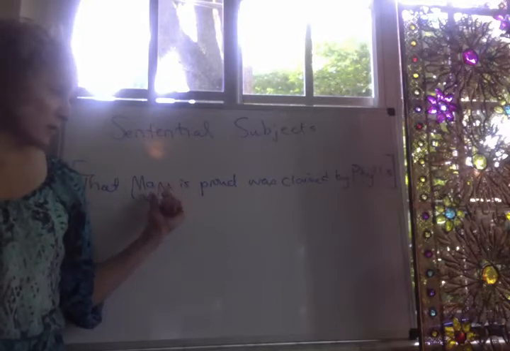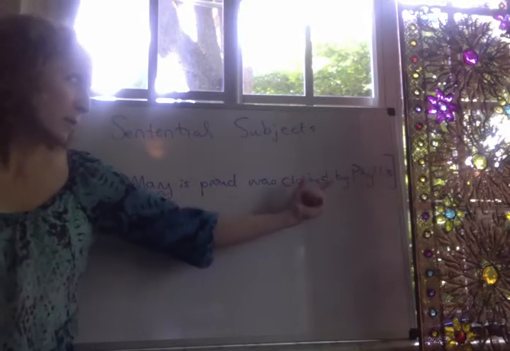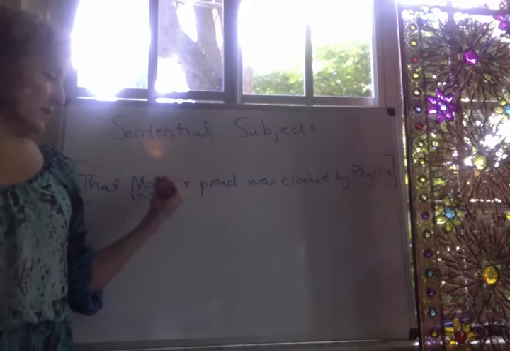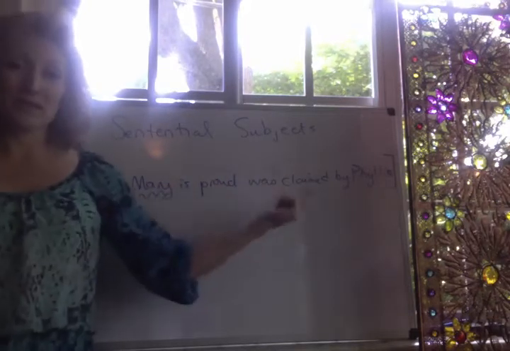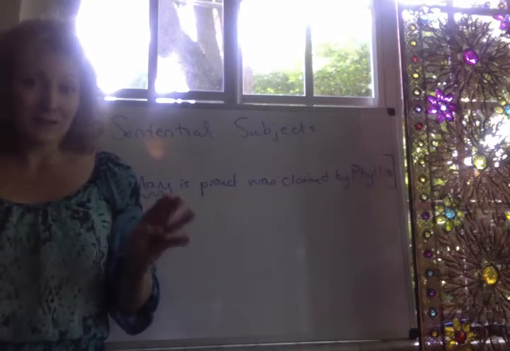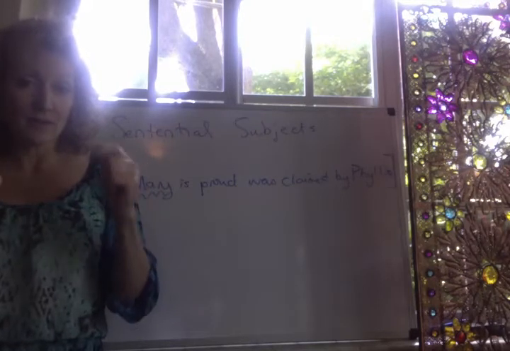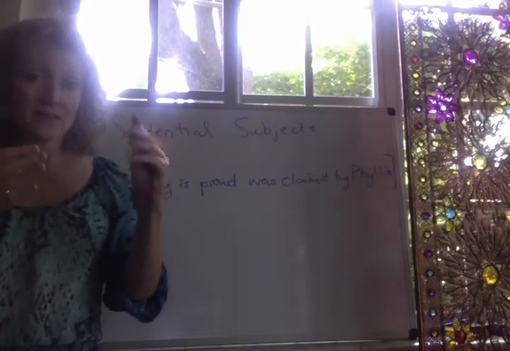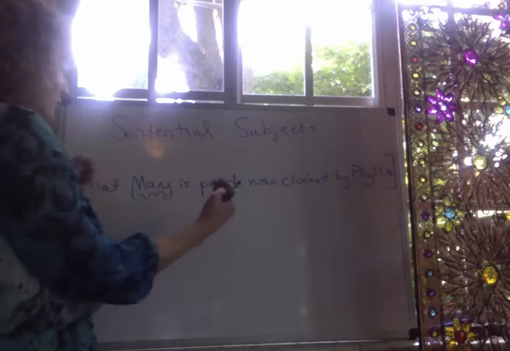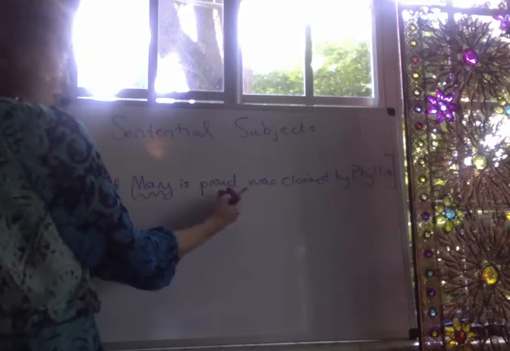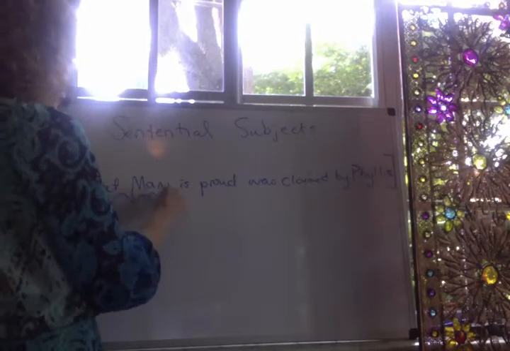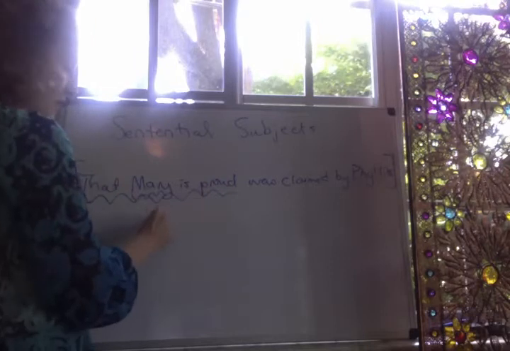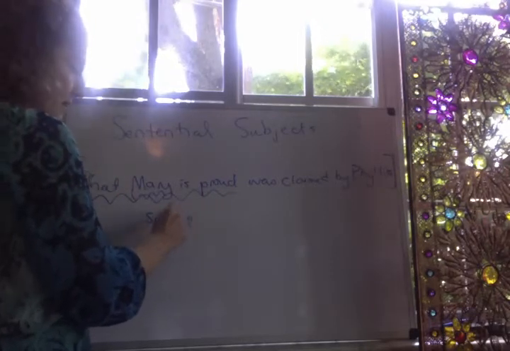Mary is not the subject of the predicate was claimed by Phyllis, because then the meaning would be something like Mary was claimed by Phyllis. But that's not the meaning that we have here, right? The subject of the sentence, the thing that the sentence is about, the topic, is actually that Mary is proud. So this whole thing, that Mary is proud, is serving as the subject of the sentence.